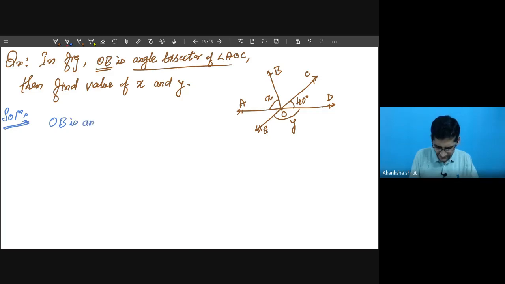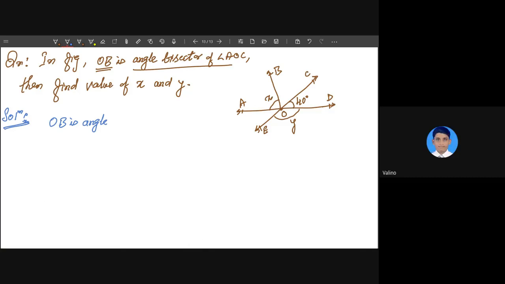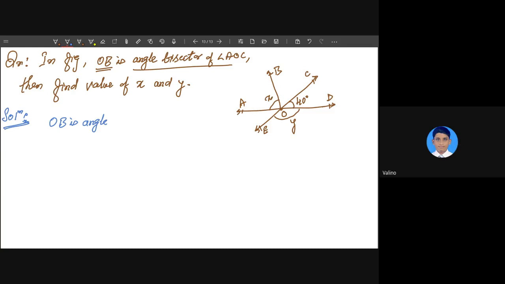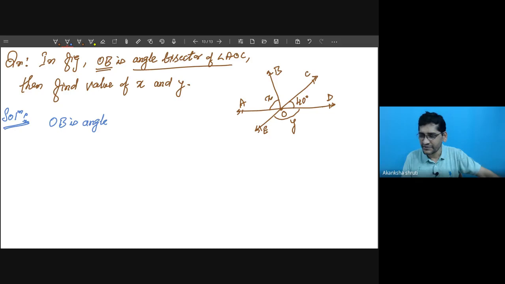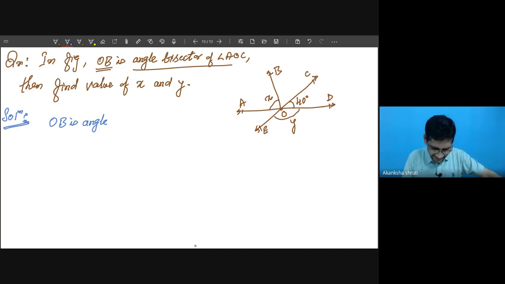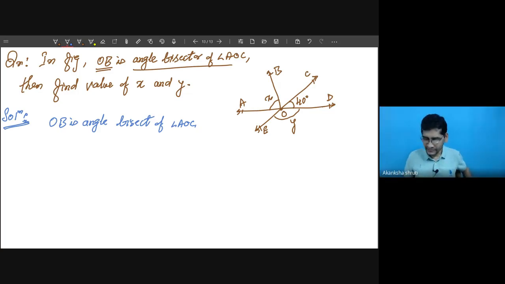Yes, tell me. What is the value of X? Angle Y is equal to 20 degree. Angle Y is 20 degree. You mean that? Okay, and about X? Sir, X is also 20 degree. X and Y are vertically opposite. Does it appear like that in this figure? No. Did you apply that OB is angle bisector? A student, I have just told you. Very good.